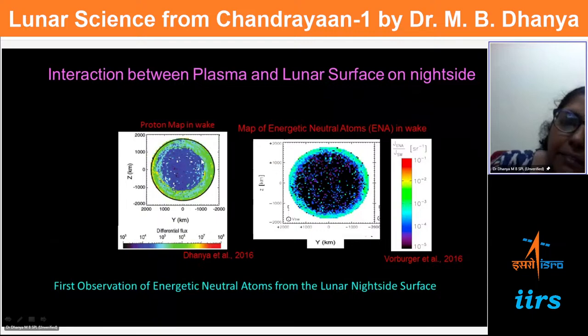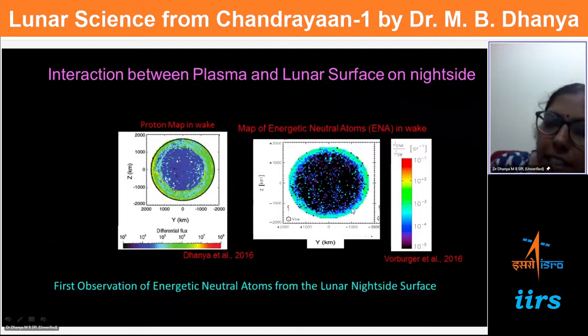And we consider whether these particles can interact with the night side surface, because on the day side the source of ENA is the direct solar wind. On the night side, only the particles coming from different processes exist. So if these particles can also interact with the surface, they can emit energetic neutral atoms.